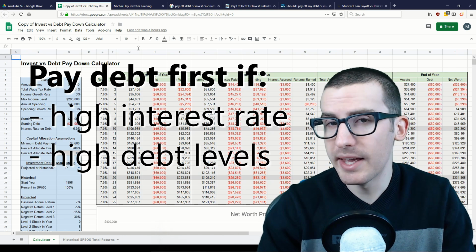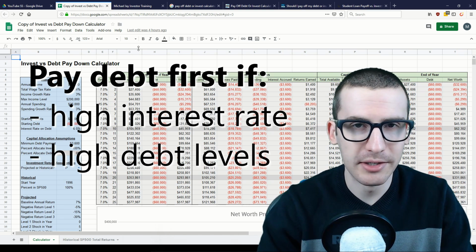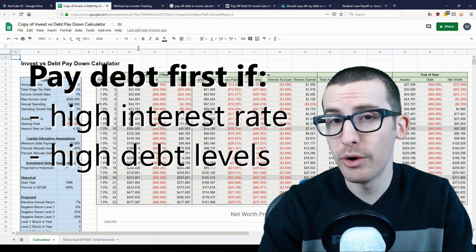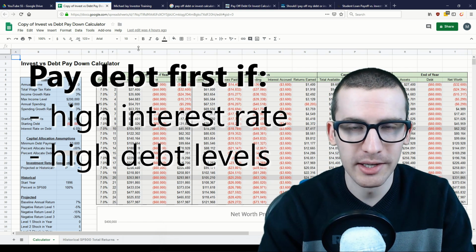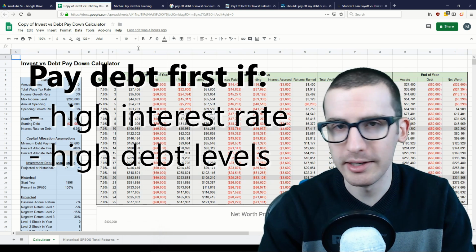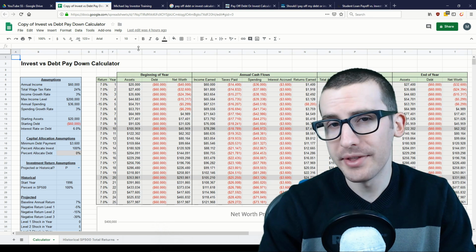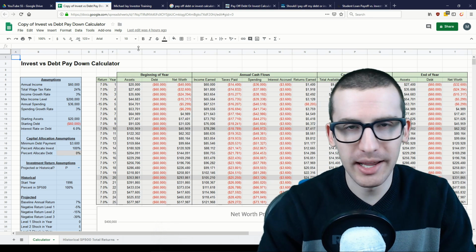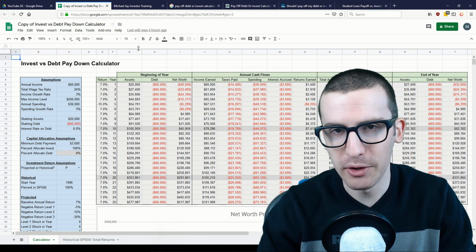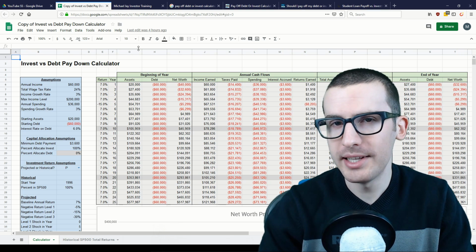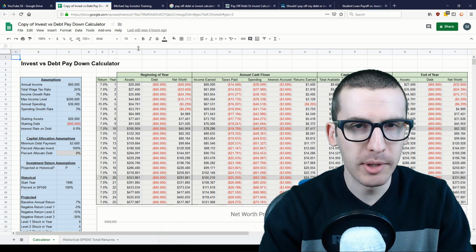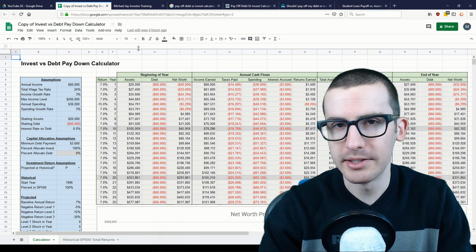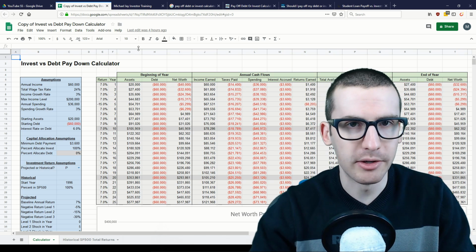While you might achieve a higher rate of return on your investments than your debt in the short run, in the long run though, you're taking a lot more financial risk, which you could reduce by bringing your debt to more manageable levels. Overall, this decision is certainly a personal one, and it'll come down to the specifics of your own financial situation. With that, let's take a look at a few specific examples with my calculator to get a better sense of which scenarios you might want to consider one over the other.